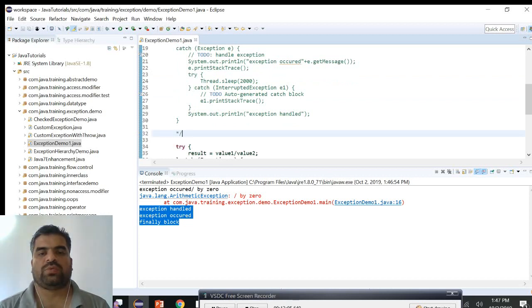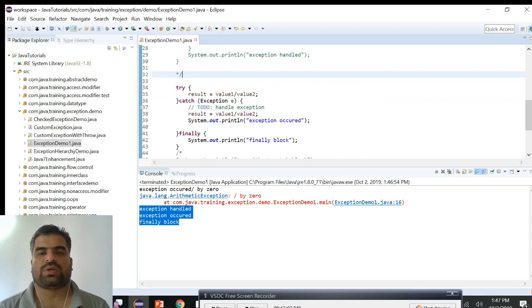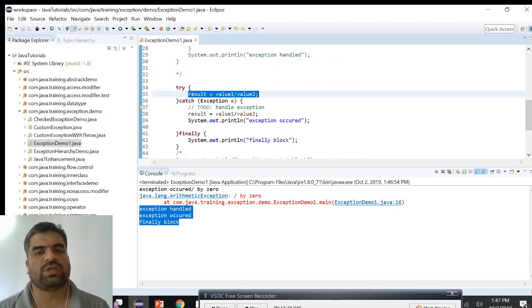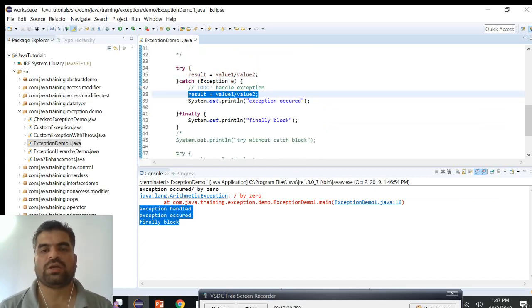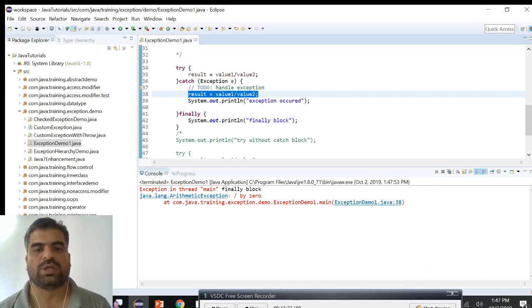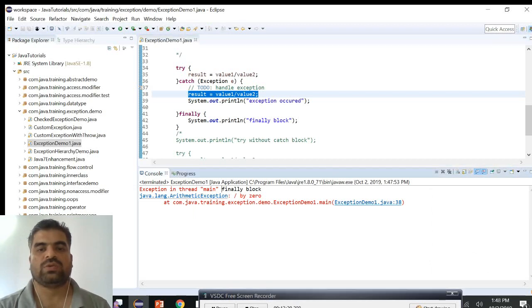And here what I'm doing is that in the try block I'm running the division of value 1 by value 2 and assigning that, then an arithmetic exception will occur, which will be handled by the catch block, and the catch block is again rerunning that. So the catch block again results in an exception, correct? Again we can see that even though the exception occurred in the catch block, the finally block is getting executed. Previously the program would be terminated.